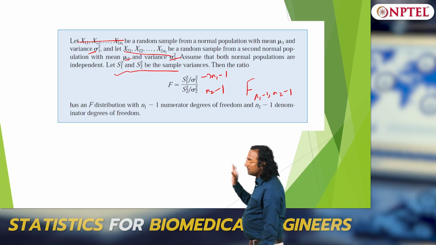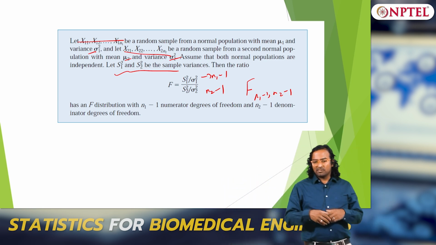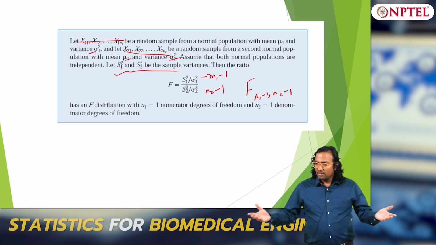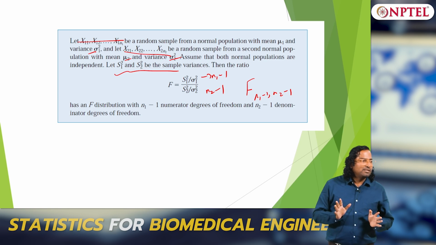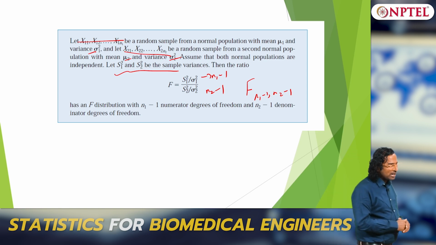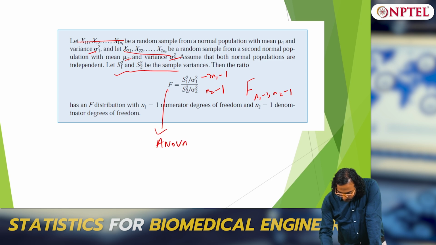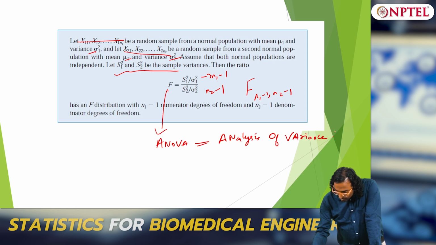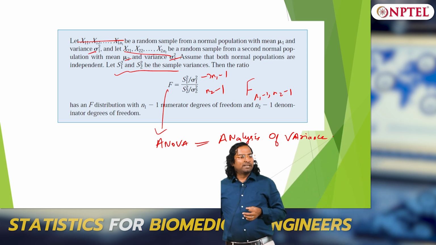Keep in mind this F distribution will be the most widely used distribution when we are analyzing questions like whether at least one of the methods is useful or not, or whether one of the drugs is effective for a particular disease or underlying disorder, whatever. So the F distribution is very important. We will later on look at what is known as ANOVA, which is called analysis of variance, where you will use this idea. F distribution will be the test statistic.